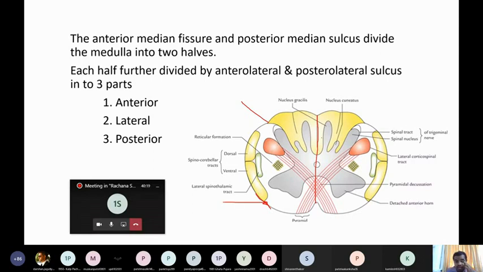So mainly by the anterior median fissure and posterior median sulcus, it is divided into two parts, right and left. Each half is now further divided by two more sulci, the anterolateral and posterolateral sulcus. Now each half has three parts: anterior part, lateral part, and posterior part. So these are the parts of the medulla in its lower part. Clear?